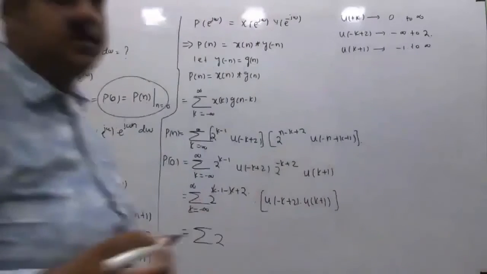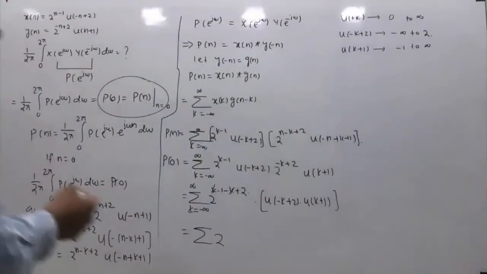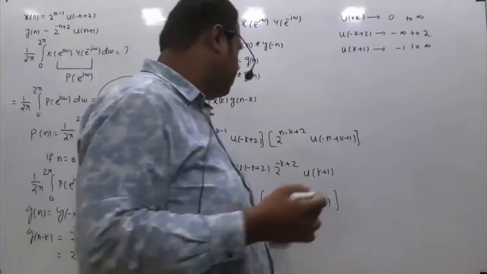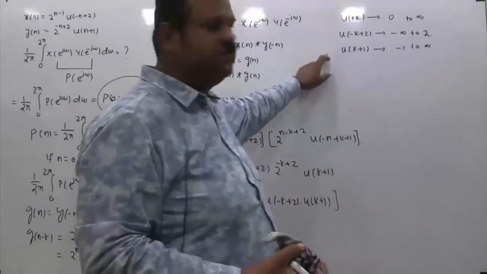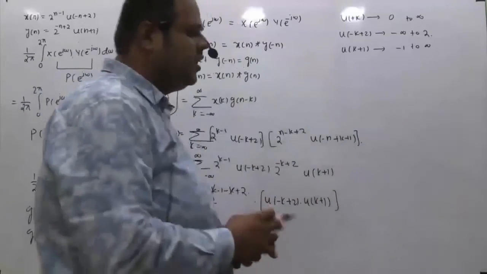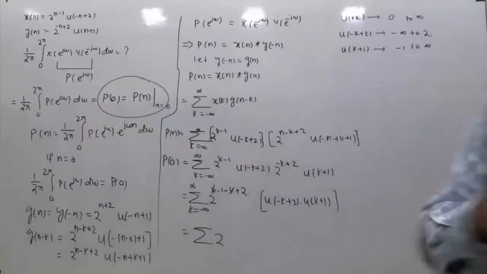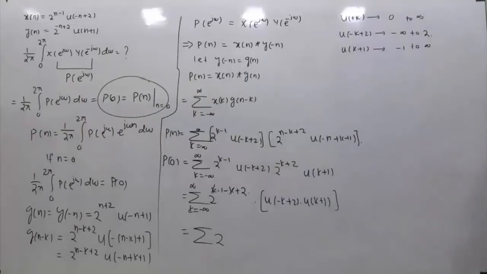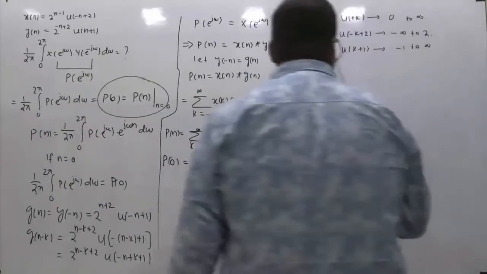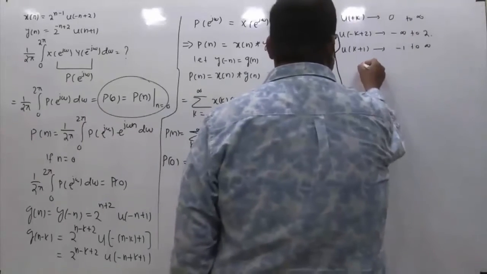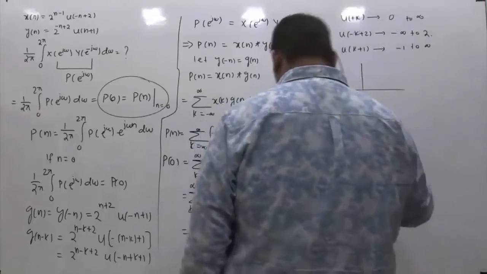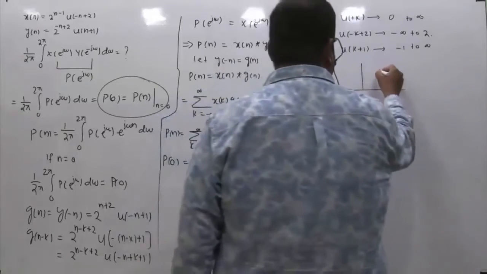So what is the common range of this product, or the common range of this and this? Because when we are multiplying two signals, the common sections are what interest us, because whenever they are non-overlapping, the product will be 0. So if you try to see in graphical form, u of minus k plus 2 will look something like this.